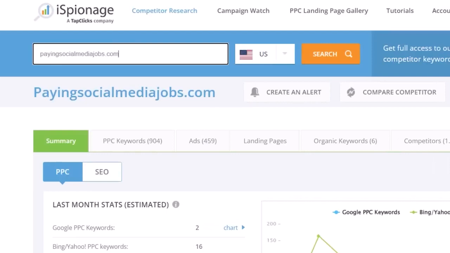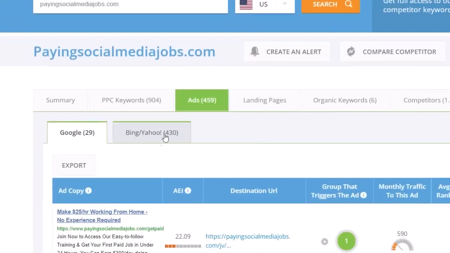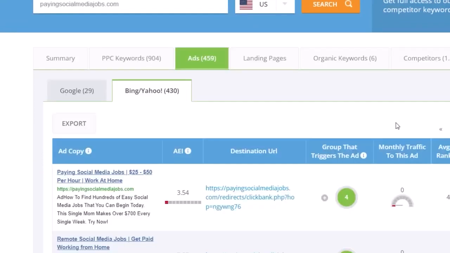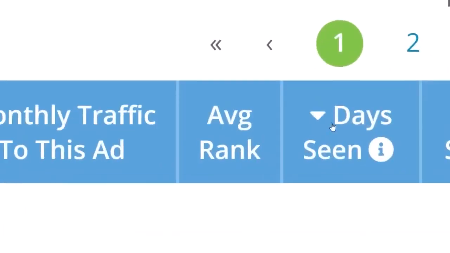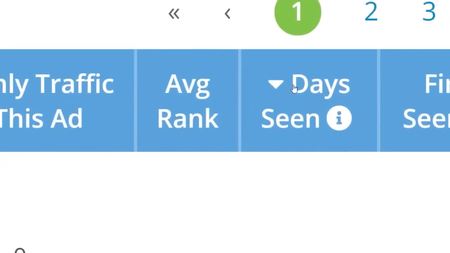Now, this is a completely free bot, and what this is going to show you is something that's worth $10,000, but it's going to do it completely for free, so you don't have to pay for it at all. Now, click right here on the ads and then go right here to Bing Yahoo. What this is going to show you are all the advertisements that other people are currently running to this affiliate offer. Now, why would that actually matter?